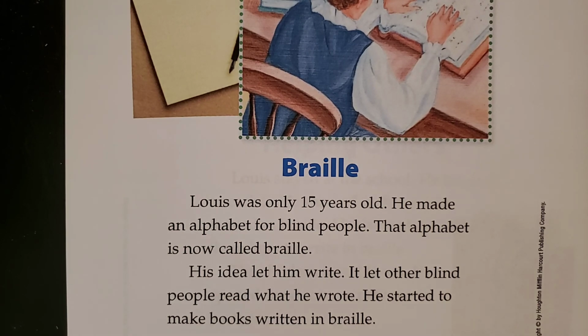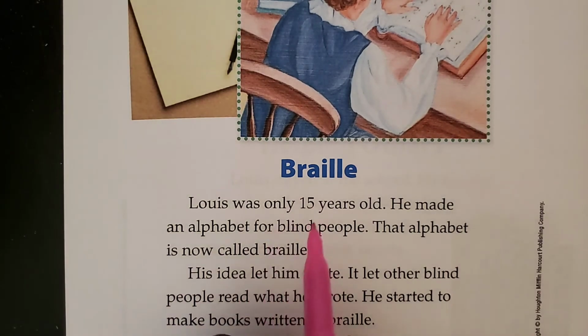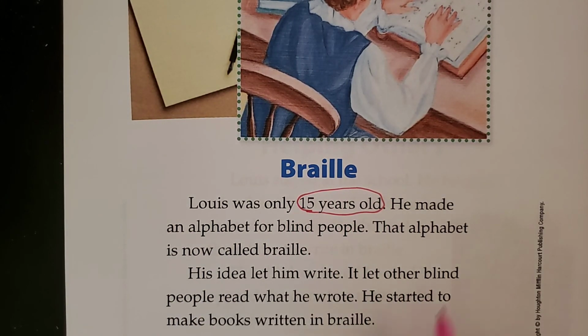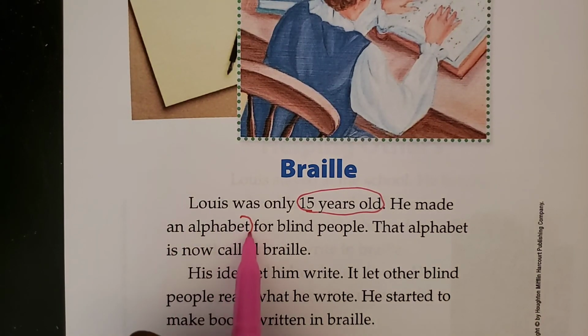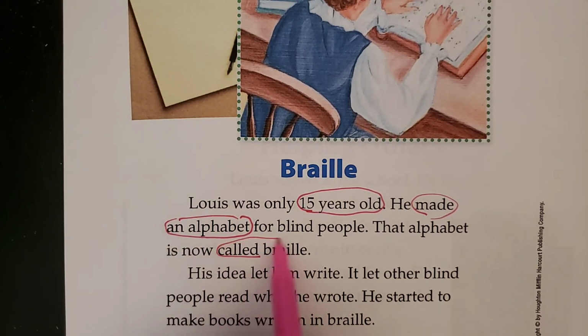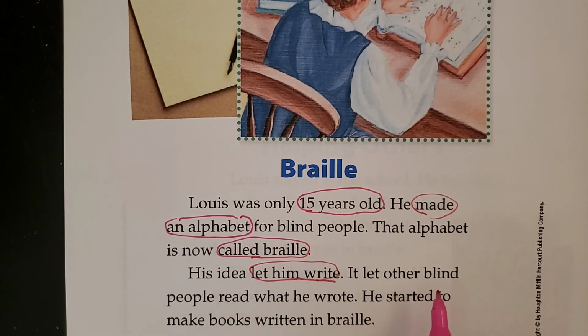What do we learn about Lewis on this page? What does the author tell us about Lewis? Yeah, we know that he's 15 years old. I'm going to circle it. We know that he made an alphabet for blind people. We know that the alphabet is called Braille. We know that his idea let him write. We know that it also let other blind people read what he wrote. And we know he started to make books written in Braille.